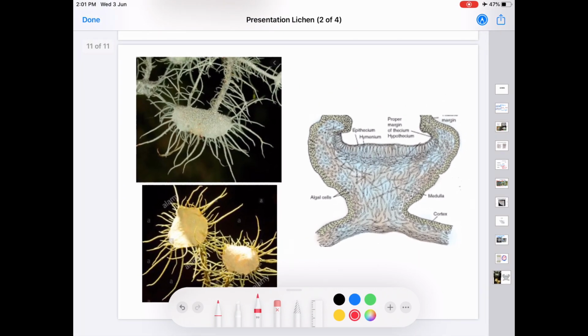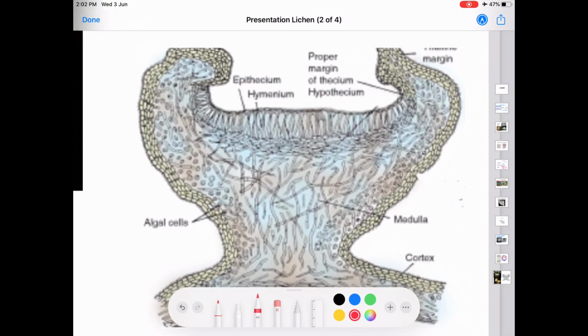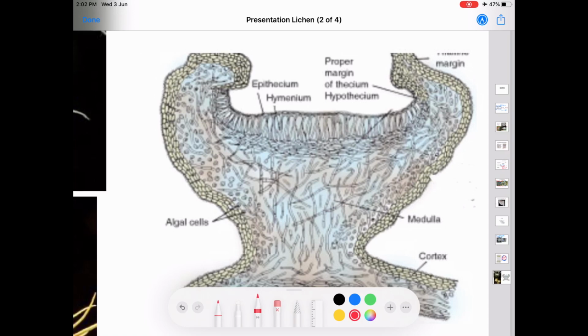Now, moving on to the reproduction. It reproduces vegetatively as well as sexually. The vegetative reproduction takes place through fragmentation, and the sexual reproduction takes place through ascospore formation. These ascospores are produced inside the asci, as in the case of Ascomycotina.